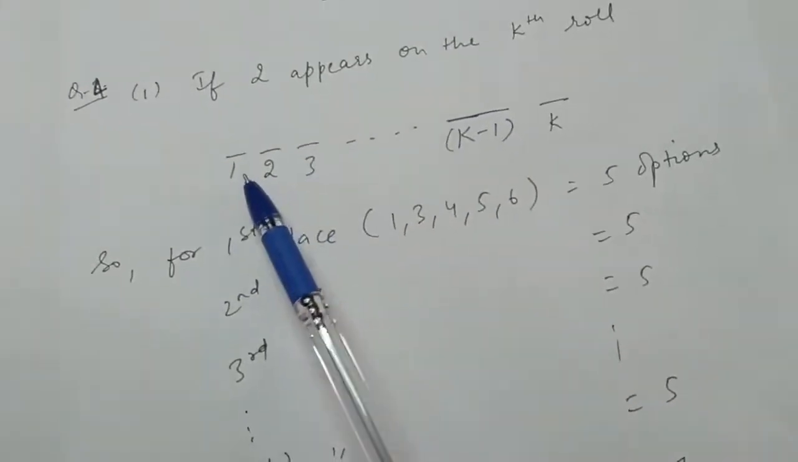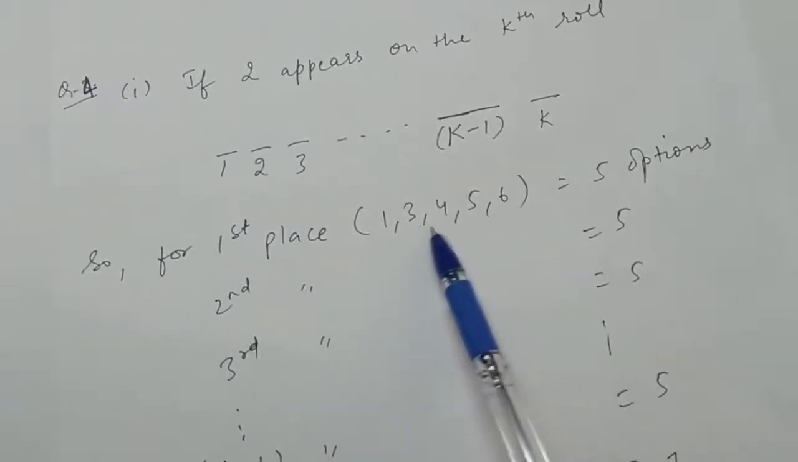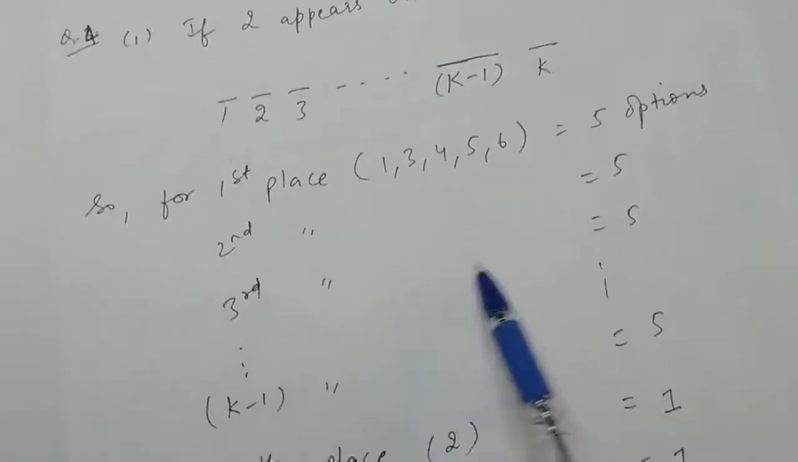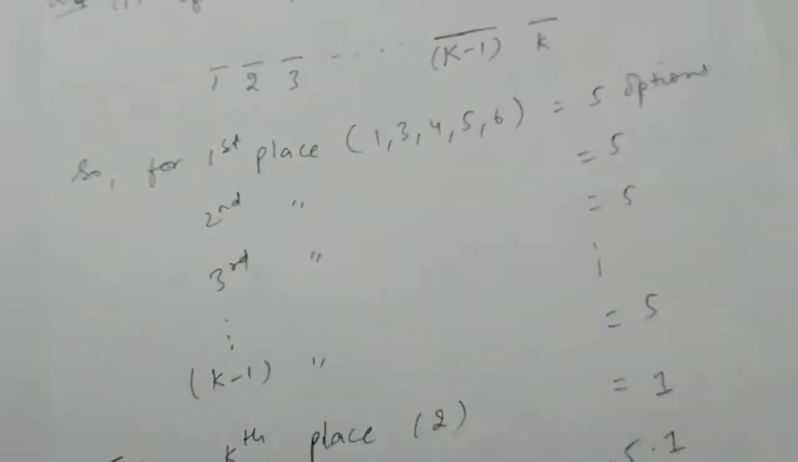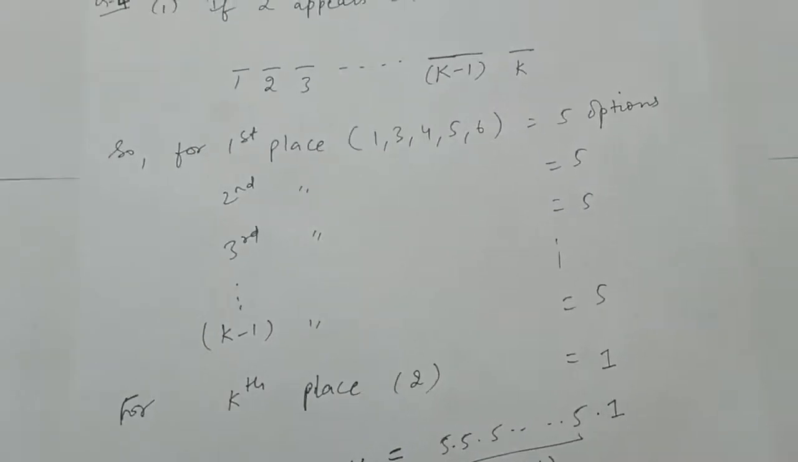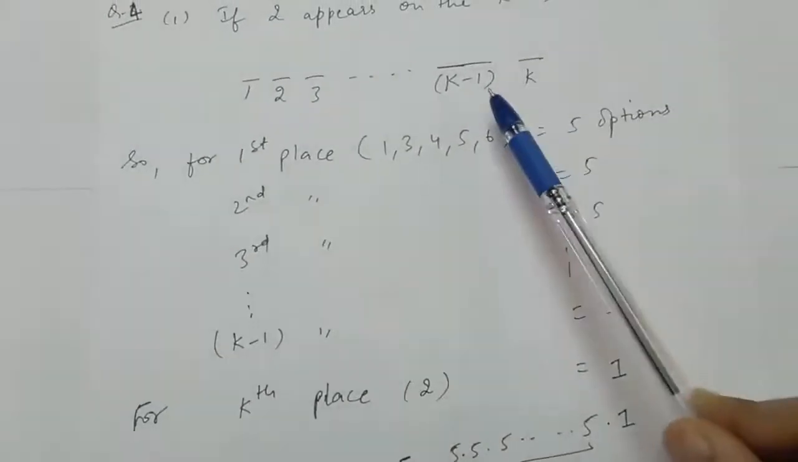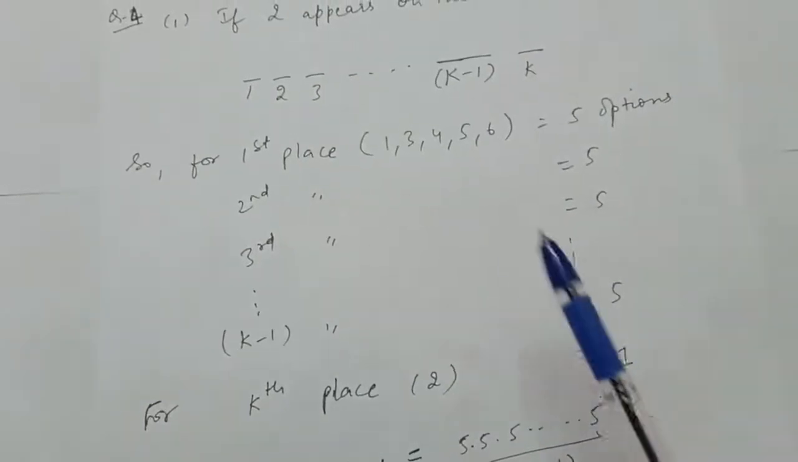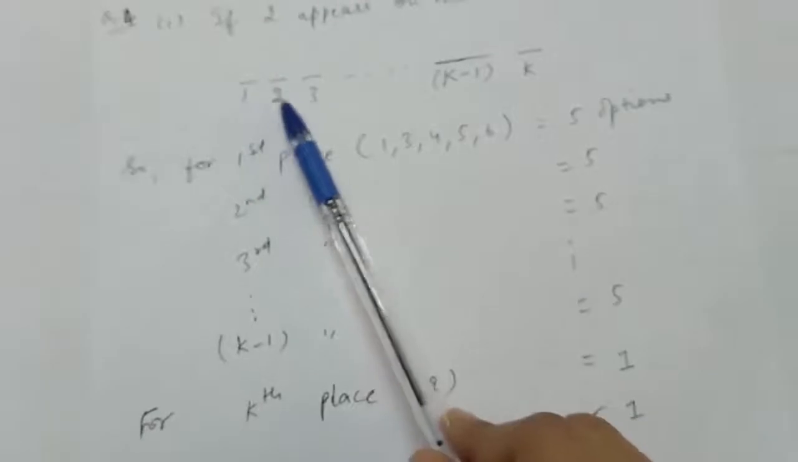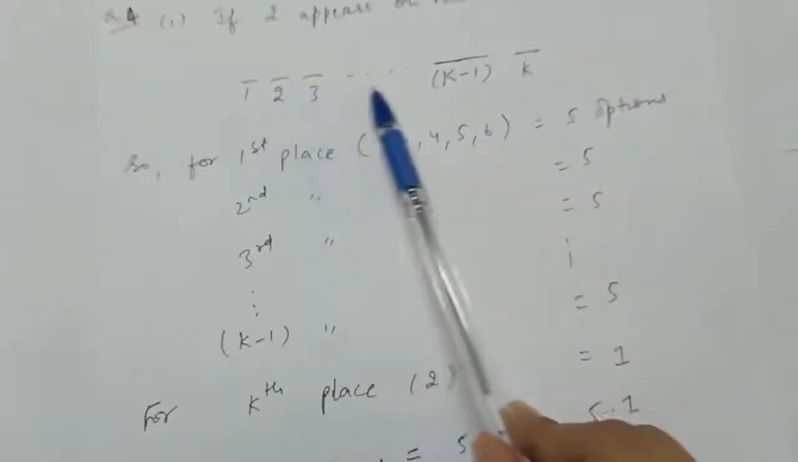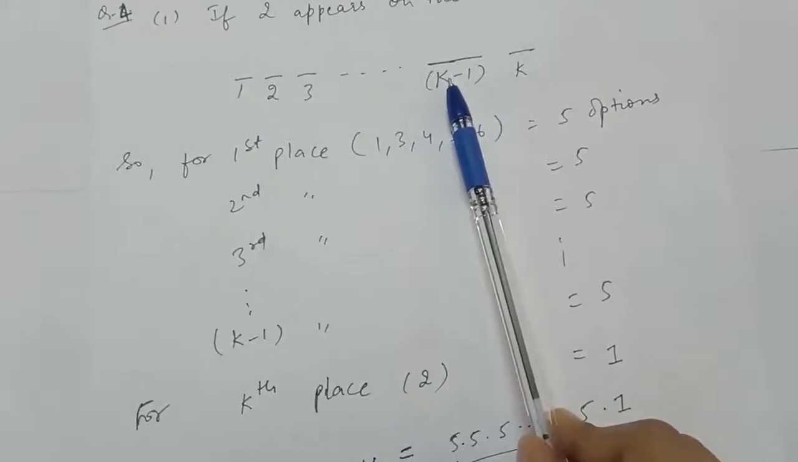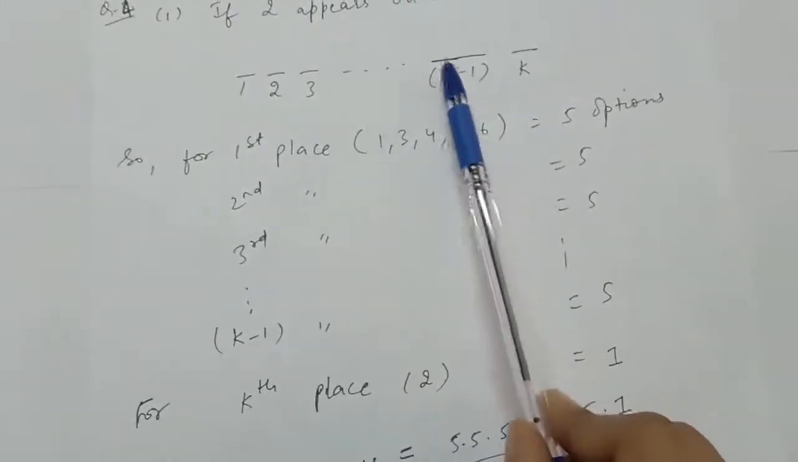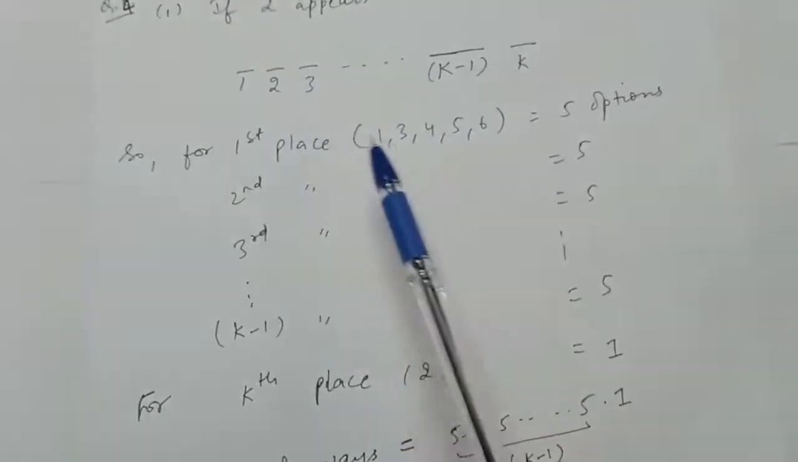So 2 will not come before the kth roll. For the first place we have 5 options other than 2. For the second place also 5 options, for the third place also 5 options. Similarly, for the (k minus 1)th roll we also have 5 options. That is, any number can come other than 2, because if 2 comes on these places, then we have to stop our experiment, as we have to roll until a 2 appears. Therefore, in these places any number can come other than 2.